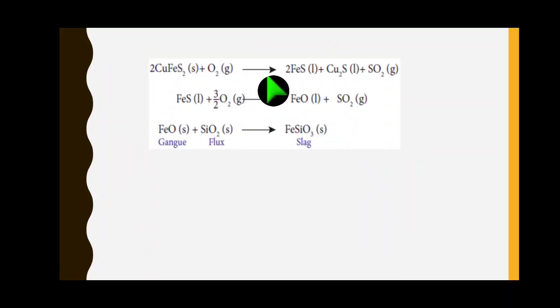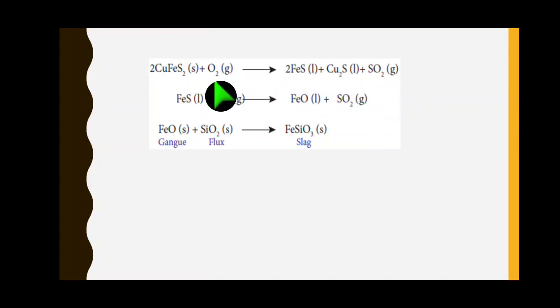Let us see the equation. So copper pyrite ore, what's the formula? CuFeS2. On oxidation, the roasting process, the iron present in the copper pyrite turns to iron sulfide, and copper turns to cuprous sulfide, and sulfur is also present, right? So sulfur takes oxygen and gives sulfur dioxide.